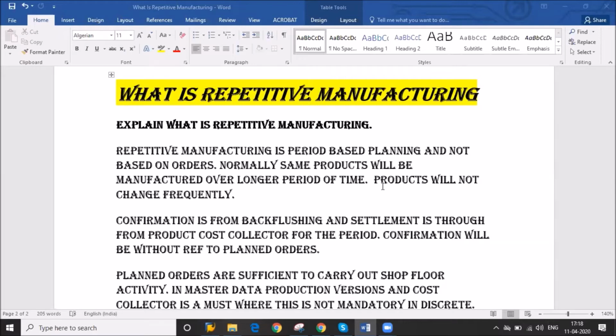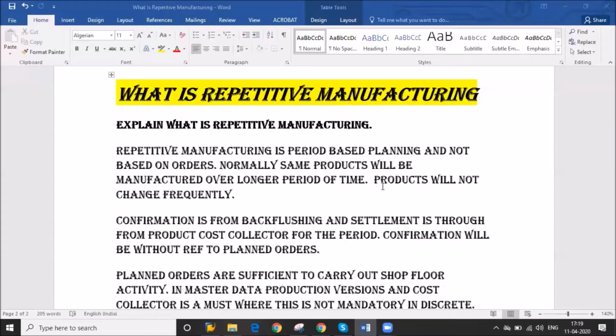In repetitive manufacturing, a REM profile is there. In the REM profile, we maintain how we are going to post our material, that is, goods issue and goods receipt. Suppose your product will not change frequently and you manufacture it over a longer period of time. That process will be captured through repetitive manufacturing. So this is one advantage, and there is no concept of a production order.